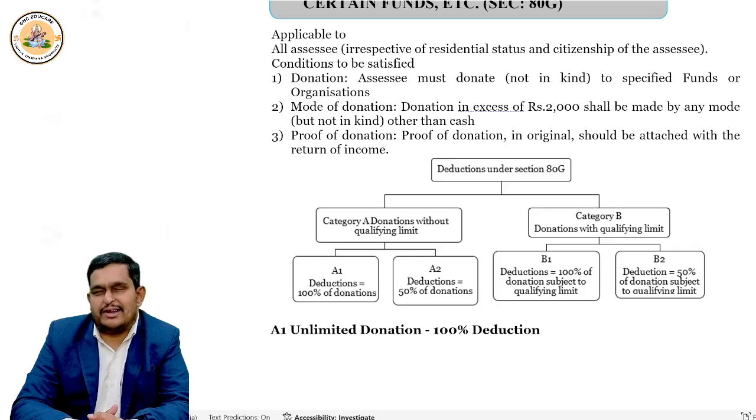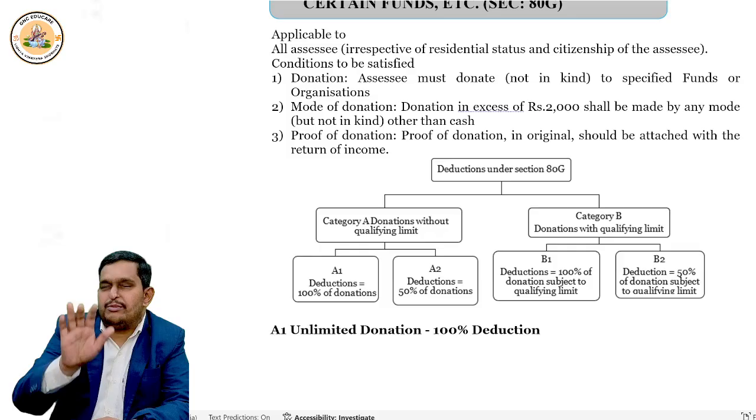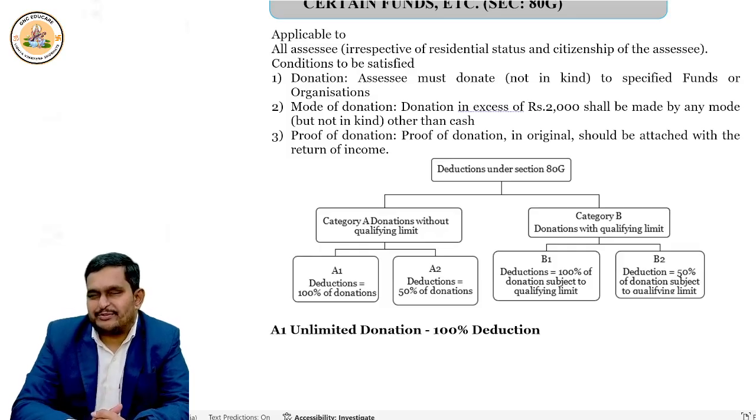More practically, I'll tell you, you can give donation, but you will not get deduction beyond the qualifying limit. Fine to remember, right? You give donation, who is going to stop you? But if you come to the income tax department for claiming deduction, they say this is the qualifying limit beyond which we will not give deduction. Okay, this is category B.